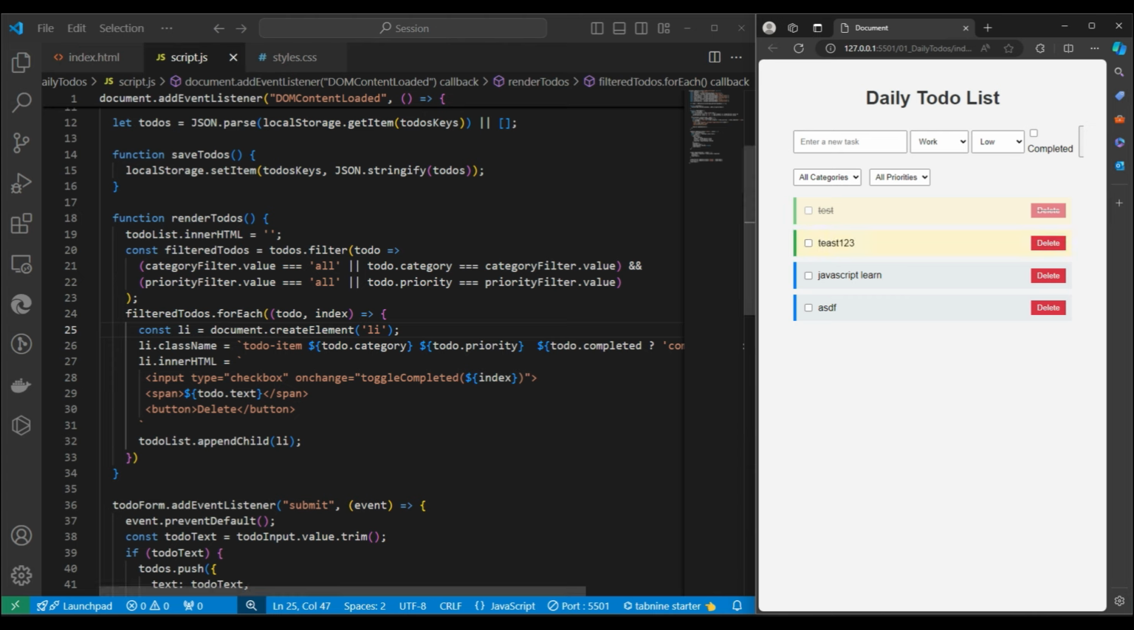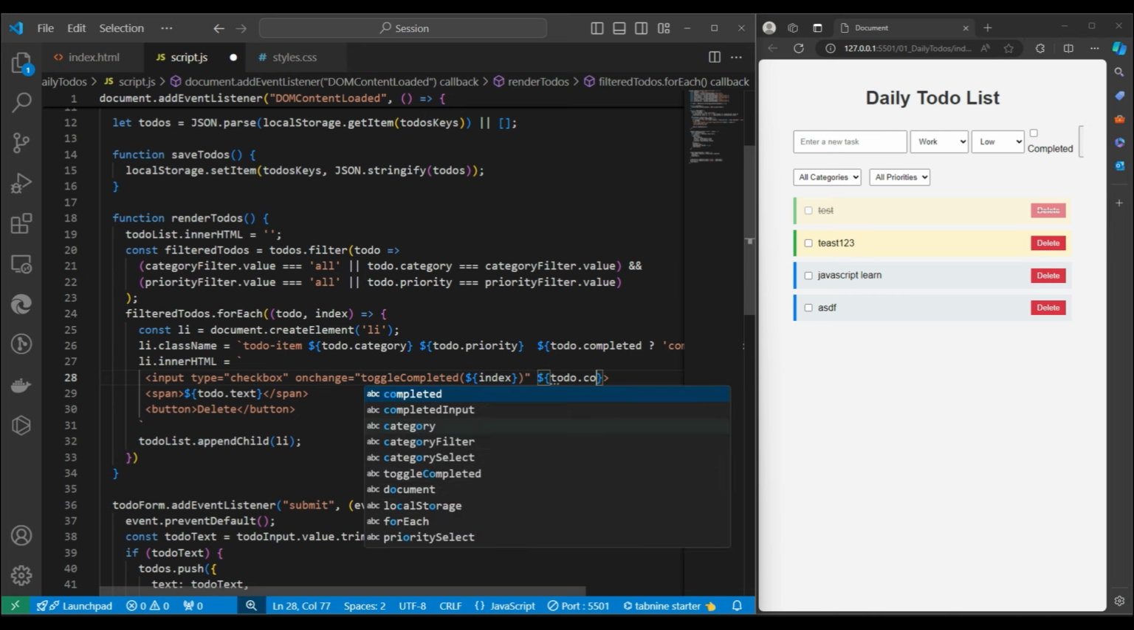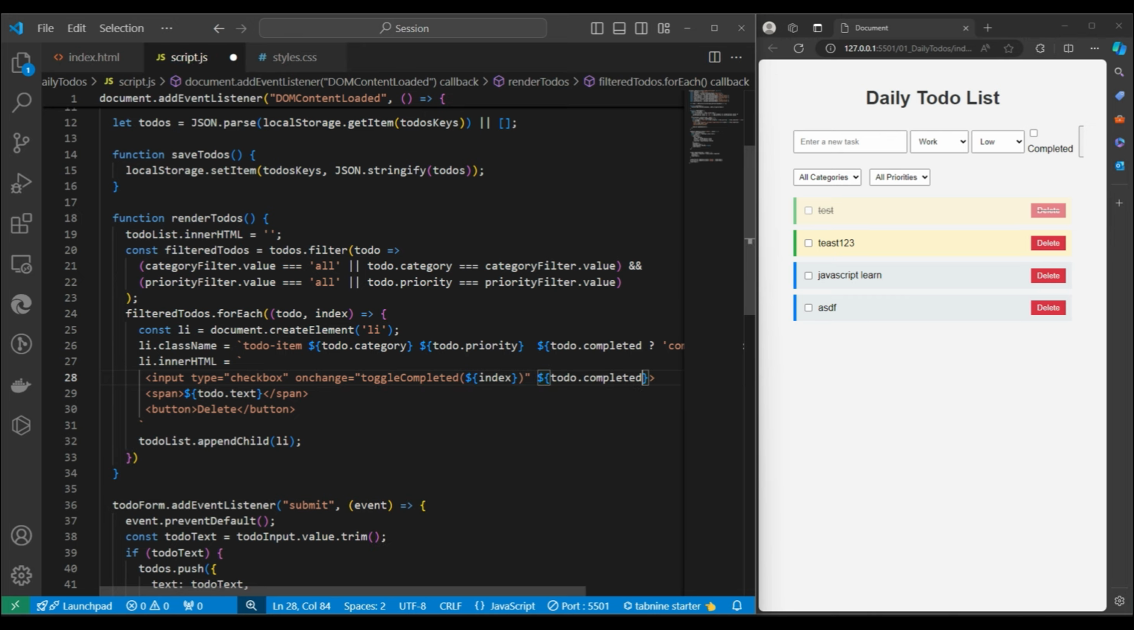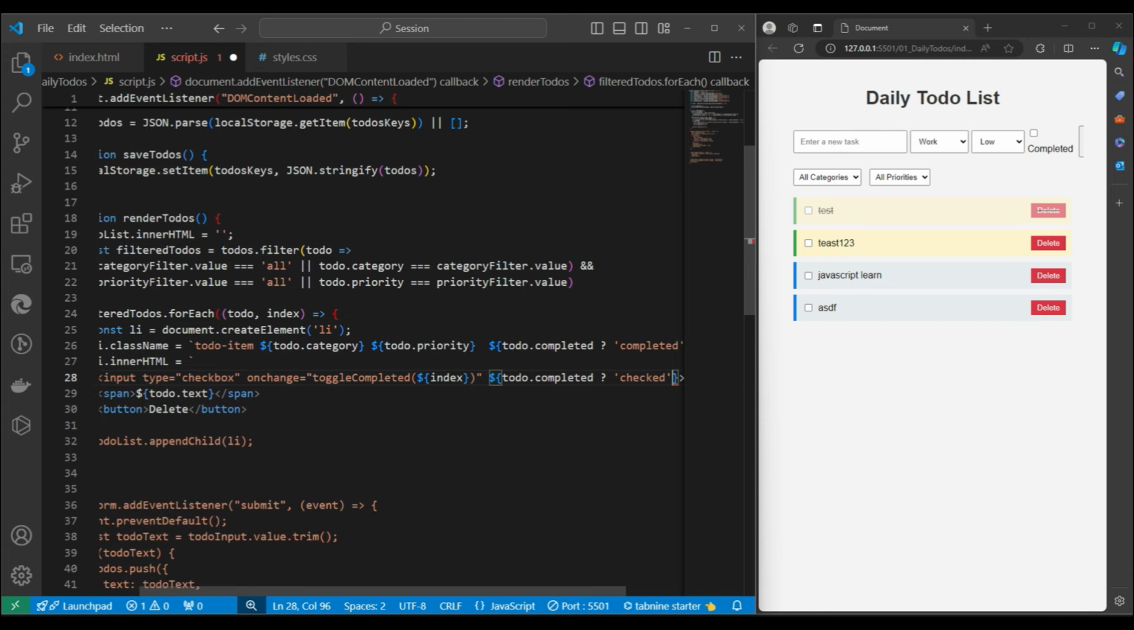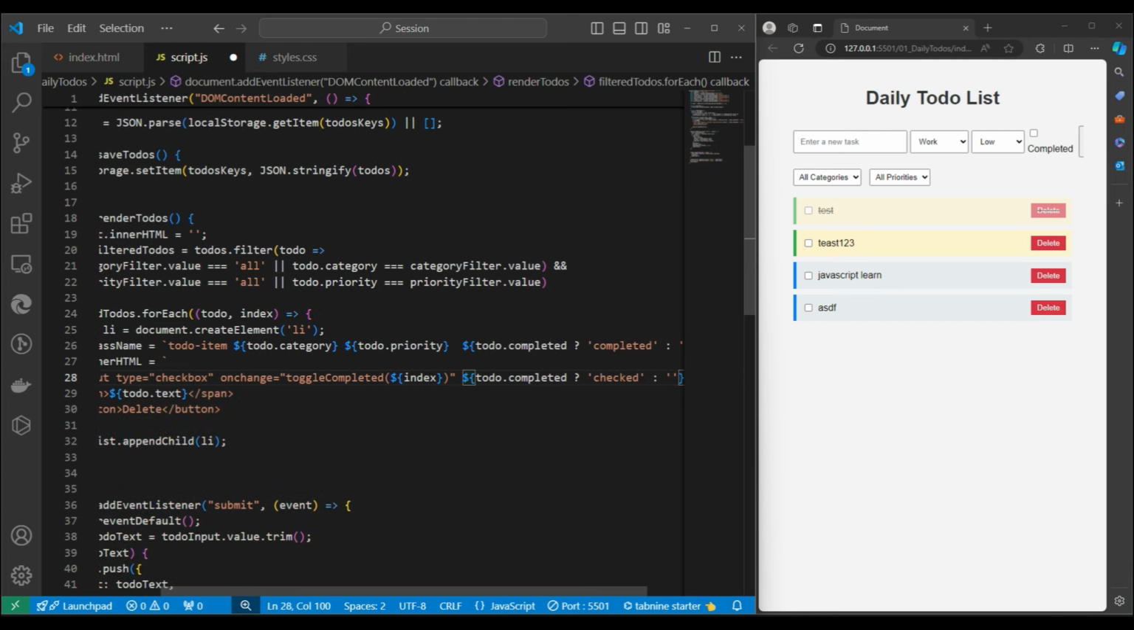Okay, so what we can do over here: for a checkbox, checked or unchecked, we have the checked attribute. So we can write over here, if todo.completed is true, then we'll say checked, otherwise we will leave it blank. So now if I check, it's working well, right? So this much we're done.